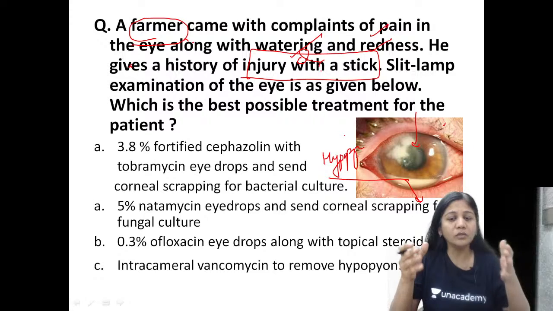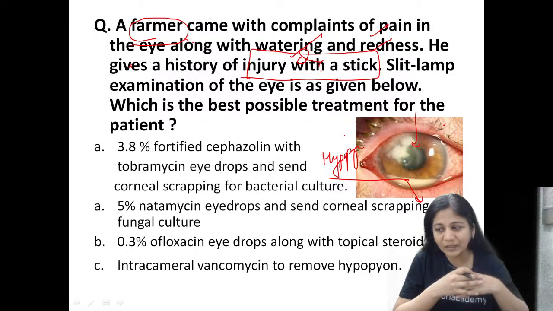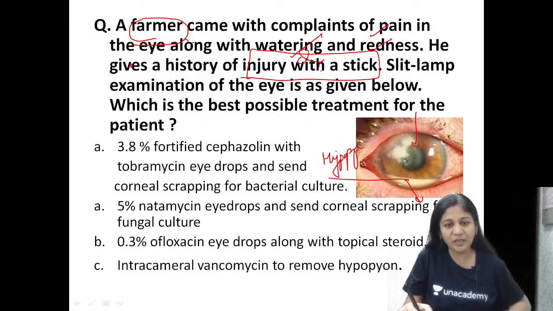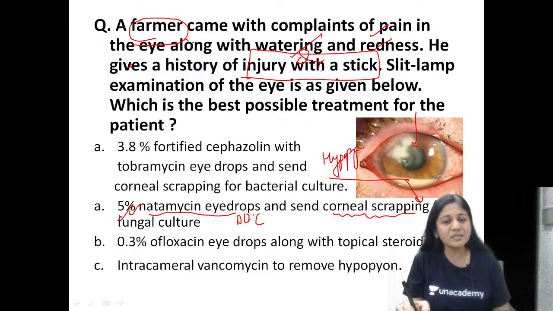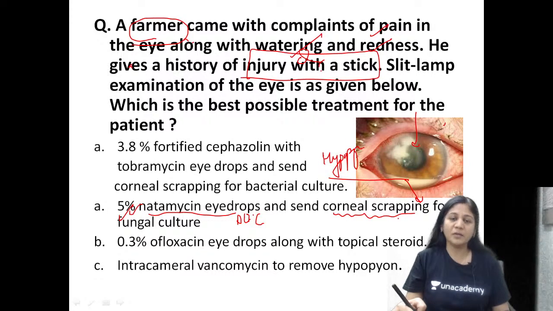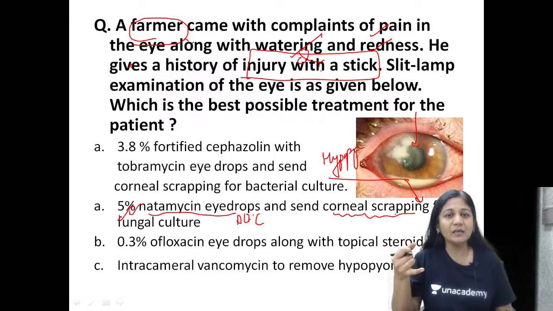So find out what is next about the fungal ulcer. Yes, Dr. Rashmi, very, very good. So this should be the correct answer, guys. 5% natamycin, which is the drug of choice, and simultaneously you must send corneal scraping for fungal culture. See what happens, guys, when such a patient comes to you. You have to see the patient clinically. You have to make a clinical diagnosis first, okay?